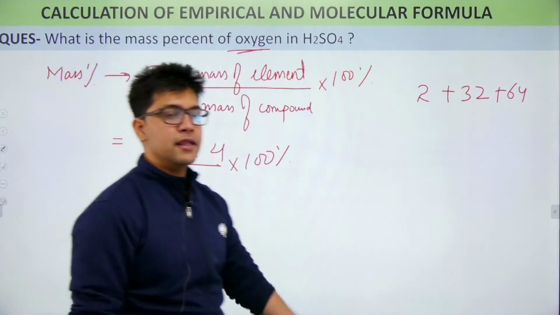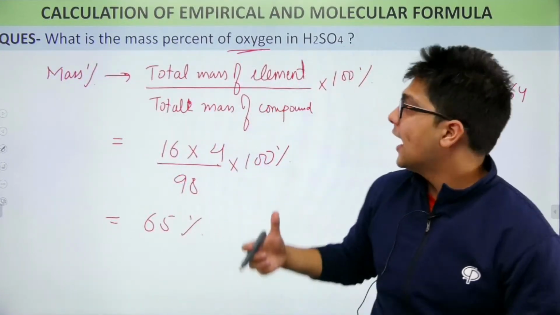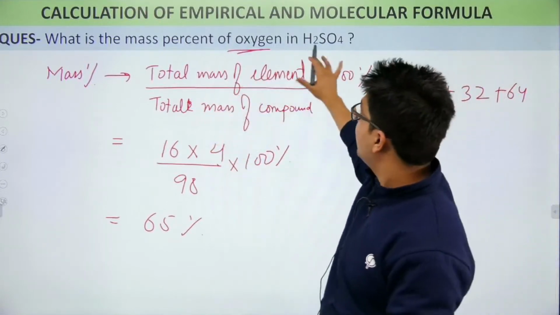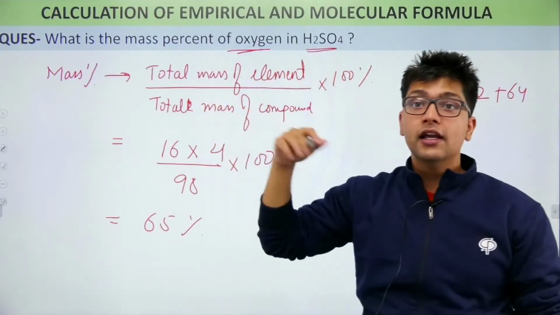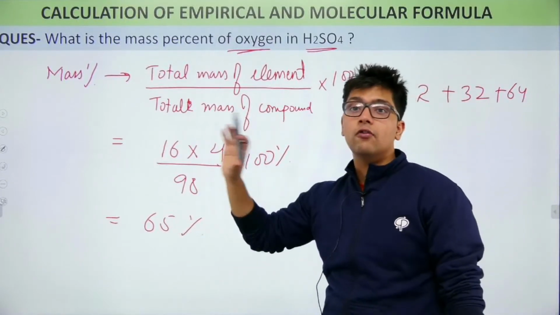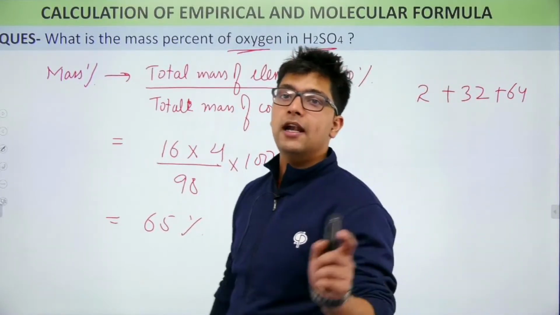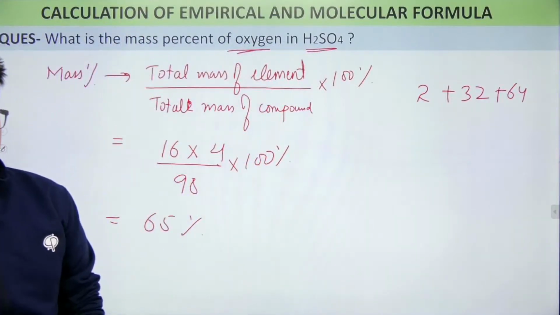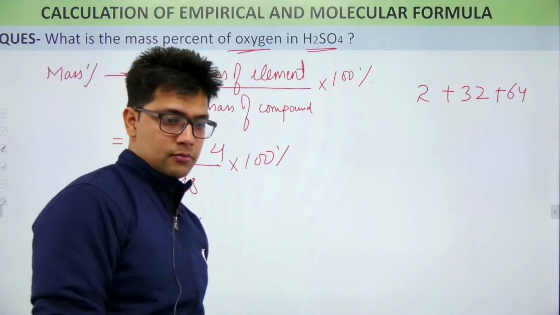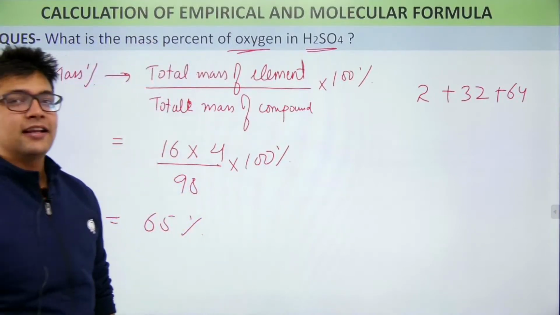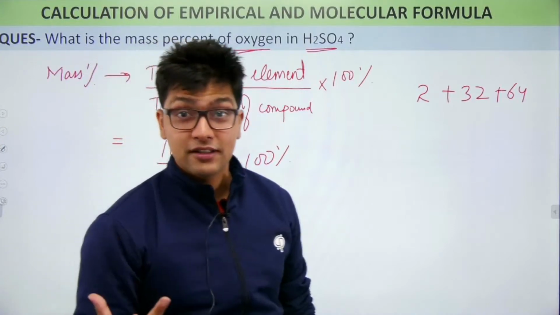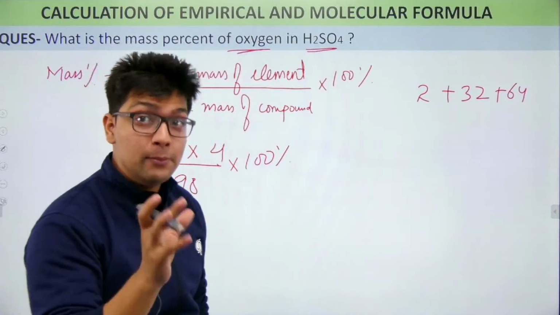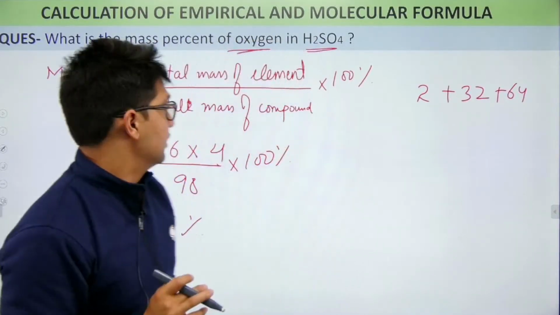So what does this mean? It simply means behind every 100 grams of sulfuric acid, there is 65 grams of oxygen. So this is what is meant by mass percentage of element. Okay. So is this thing clear? Vinayak, again, this is just an assumption. You guys have to learn the exact values, because those will make the difference. Okay. So this is clear.